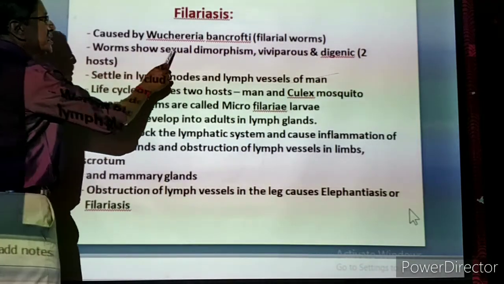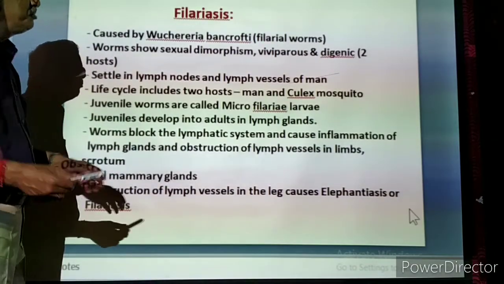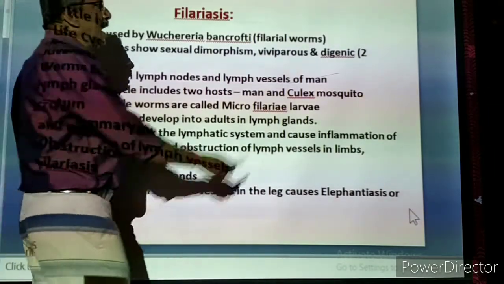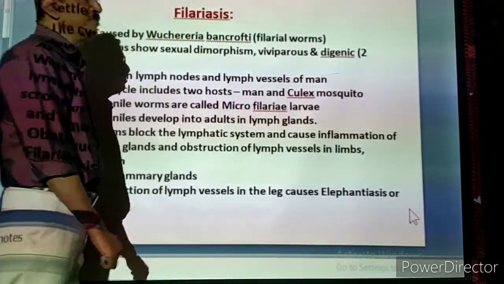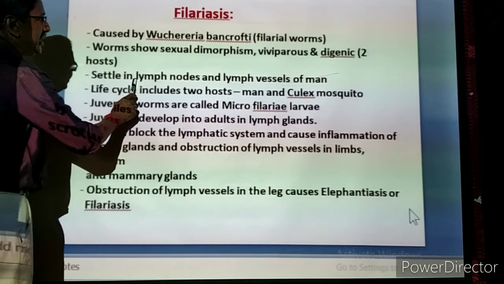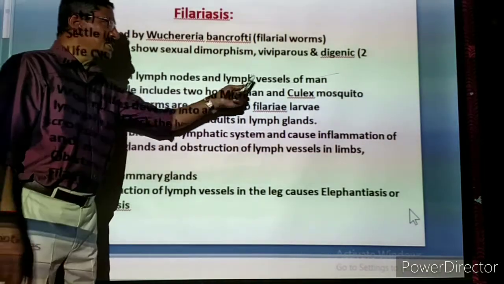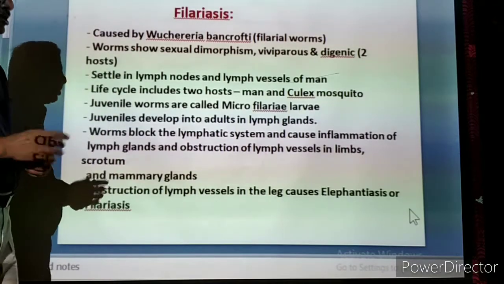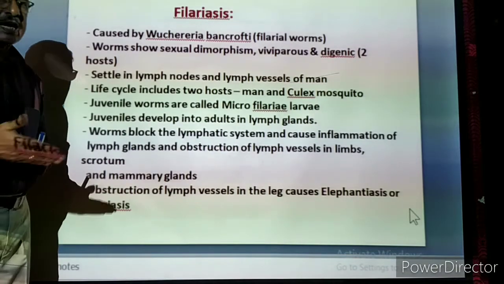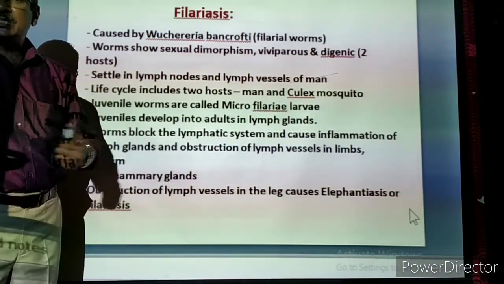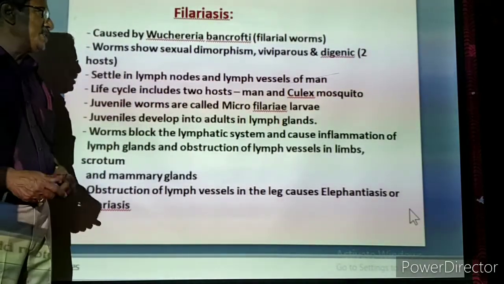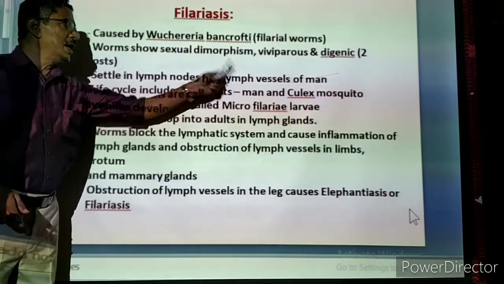The worms show sexual dimorphism. I already told you the males and females will be present. They are viviparous, which means they give birth to young ones. And digenic. What is the meaning of digenic? Already I told you, two hosts will be there in the life cycle. Then they settle in the lymph nodes and the lymph vessels of man. The lymph vessels in our body carry the colorless fluid called lymph. The lymph glands are also present, some bulging portions along with the vessels. They are called the lymph nodes or lymph glands. Now they are settling in the lymph nodes and in the lymph vessels.